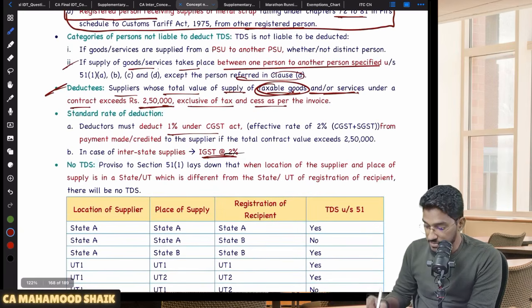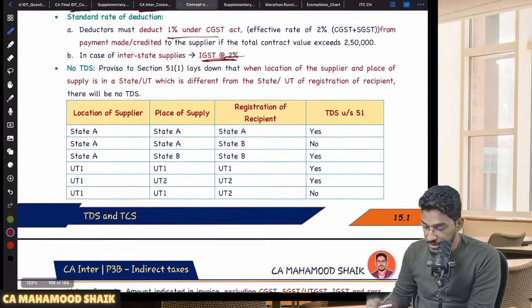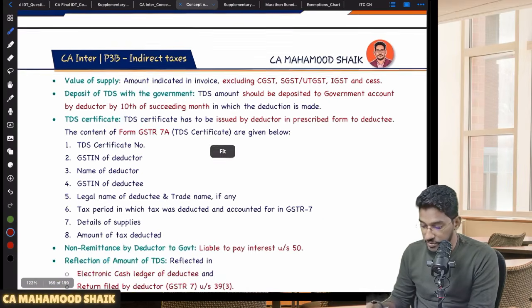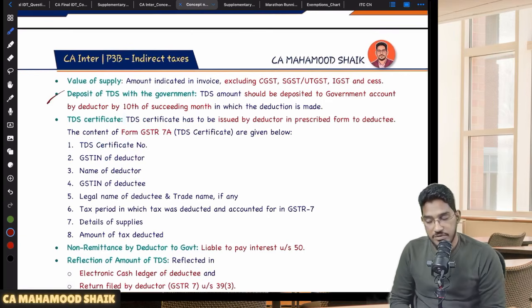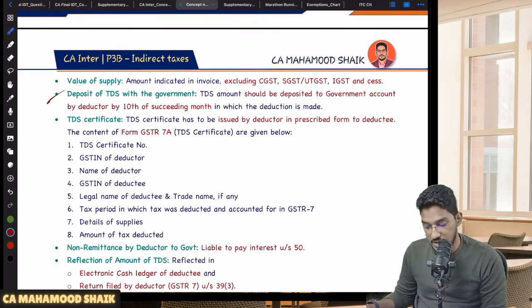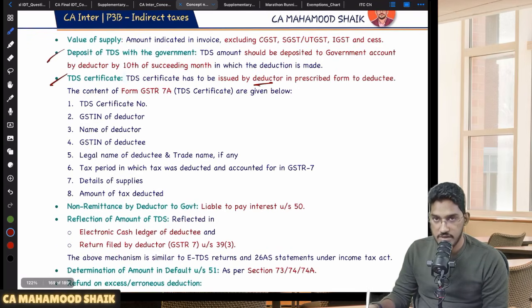Deductors must deduct 1% of CGST from the payment which is credited. Okay, all this I have explained. Now let us go ahead and understand the remaining points. Deposit of TDS with the government. This point also I have clarified. Whatever amount of TDS that has been deducted from the payment to be made to the supplier can't be enjoyed by the recipient; that is required to be deposited with the government. And also a TDS certificate will be given by the deductor. Whoever is deducting that TDS should also make available to the supplier one TDS certificate in form number GSTR 7A.